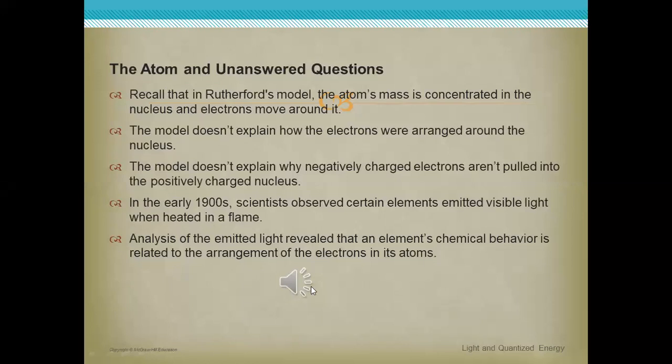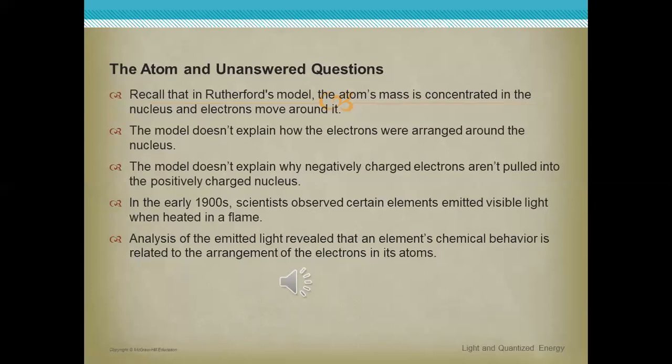So listen, please, to these words. The atom and unanswered questions. Recall that in Rutherford's model, the atom's mass is concentrated in the nucleus and electrons move around it. The model doesn't explain how the electrons were arranged around the nucleus, or why negatively charged electrons aren't pulled into the positively charged nucleus.